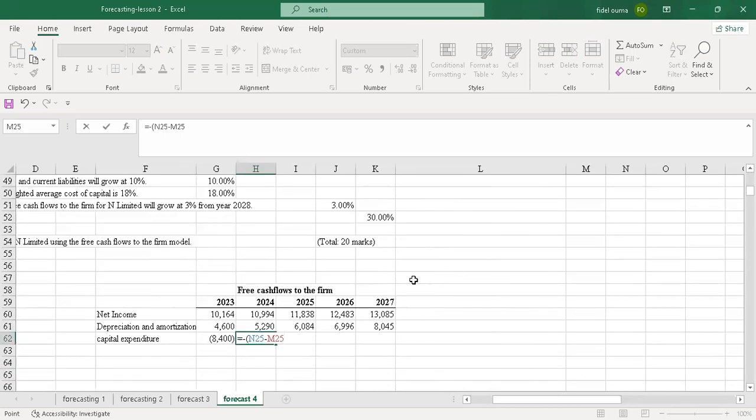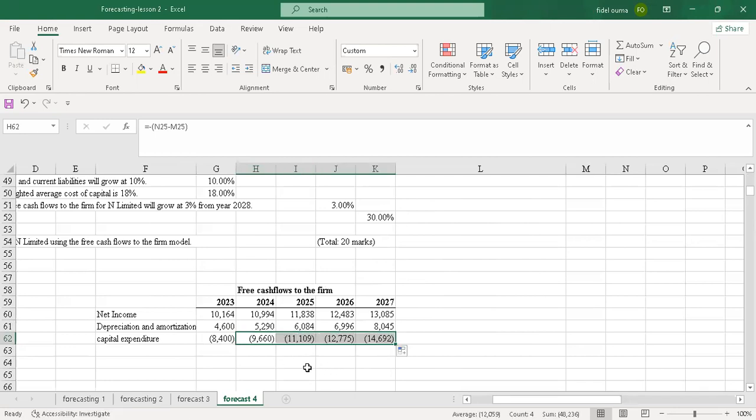Yeah, it's 2025. The other one was not correct. Then I'll enter. So I'll have 9660. Let me try and drag here to see if the values will be reasonable. I think these values are now okay, because you can see this N25 minus 0.25, then P25 minus 0.25.